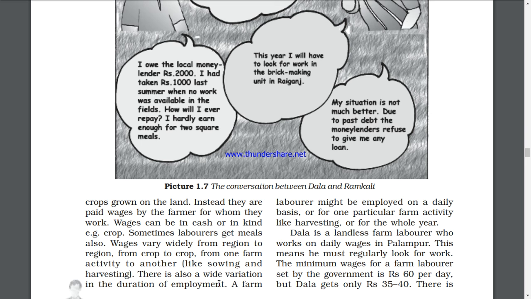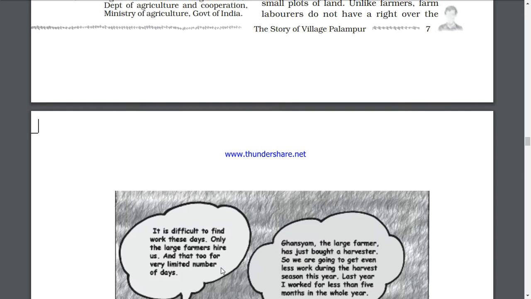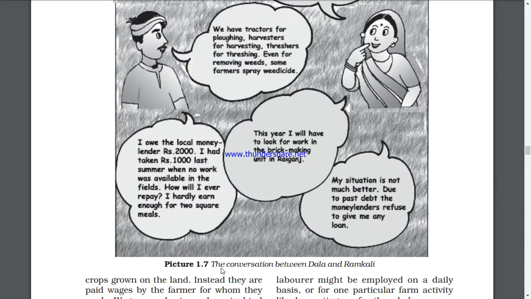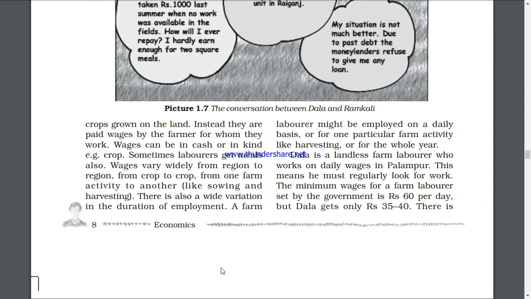They are paid wages by the farmer. I will read it later on for you. So, farm laborers do not have a right over the land. So, they are working as rent laborers. They used to get wages, and sometimes laborers get meals also. Some good landlords used to give them food. Wages vary from region to region and crop to crop. How much hard work a crop needs, the salary will be according to this.